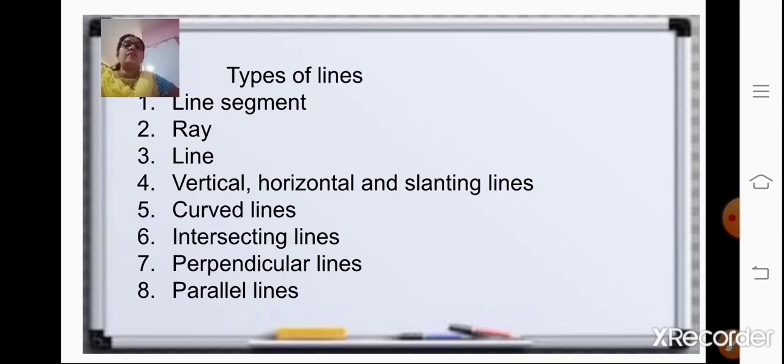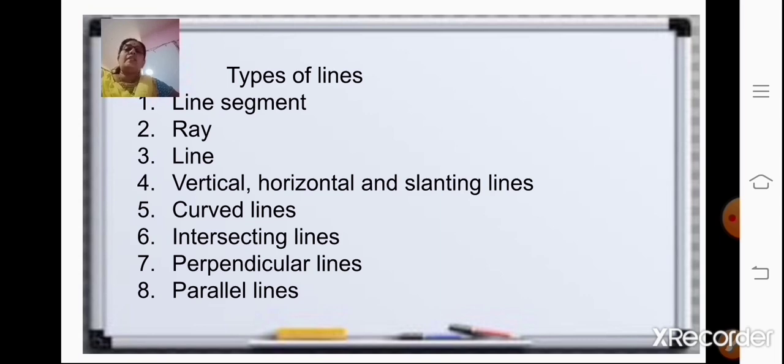Now under types of lines, we have already studied about line segment, ray and line. Now what is a line segment? If you take any two points and join them using a ruler, it is called a line segment. It can be measured and it has two end points. Whereas a ray is a line segment that extends on one side. It has only one end point, so it also cannot be measured. Whereas a line is a line segment that extends on both sides. It does not have any end point and it cannot be measured.